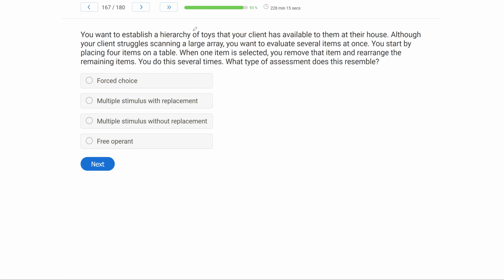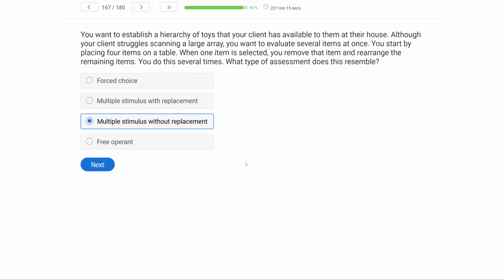So we've got a preference assessment question, establishing a hierarchy. What do we know? We know we are going to place 4 items on a table. So let's say we have 4 items, and then what happens? When one item is selected, you remove that item and rearrange the remaining items. Let's say X was selected. We have triangle, square, circle, say circle, square, triangle. So what does this resemble?